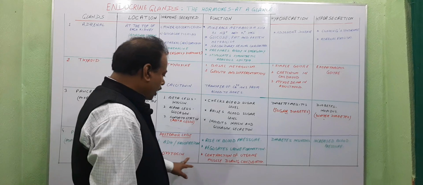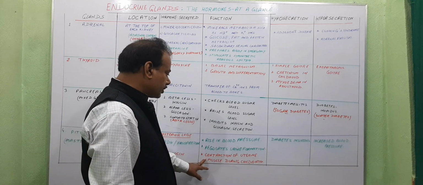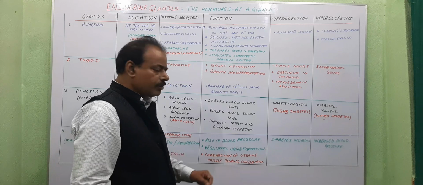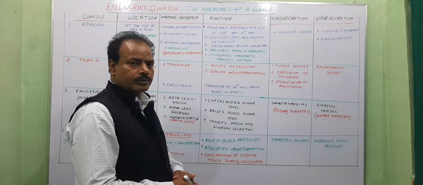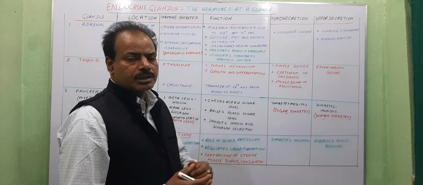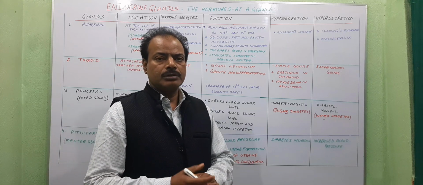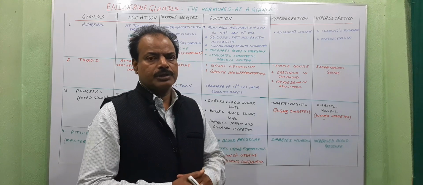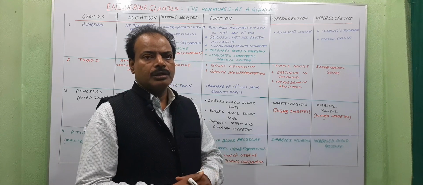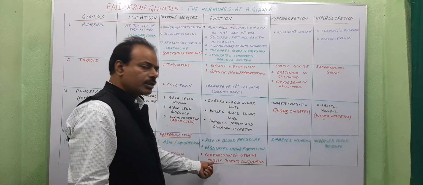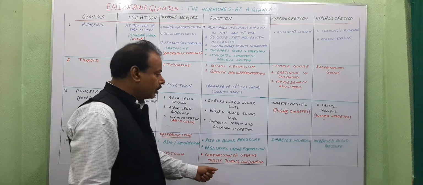Oxytocin helps in contraction of uterine muscle during childbirth. So at the time of parturition, it helps in vigorous contraction in the wall of the uterus so that it pushes the fetus outside of the uterus, and it is known as childbirth or parturition.